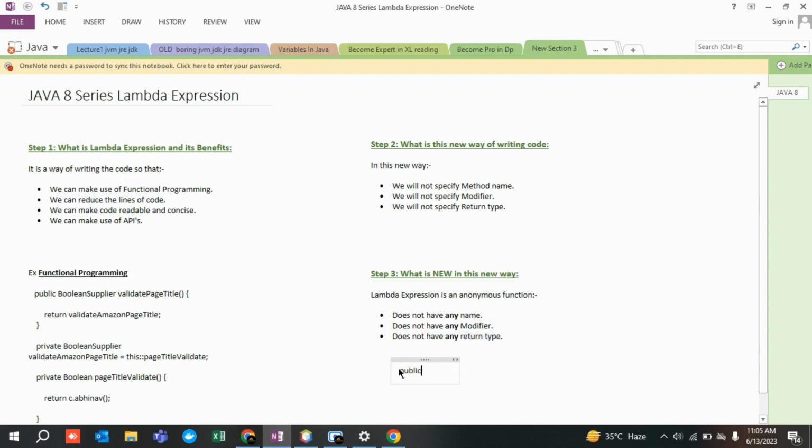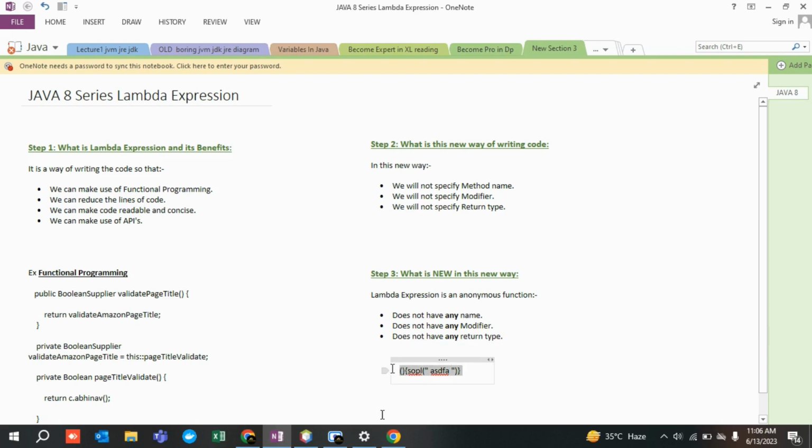So let's say the normal method is written like this: public, return type is, let's say, string, method name is Abhinav. This is how you write a Java method, right? But now let's say SOPL, I just print something over here. But now what will happen over here is that, guys, you won't be writing this, you won't be writing this, you won't be writing this. How we are going to write Lambda expressions, I am going to quickly cover in my next lecture.